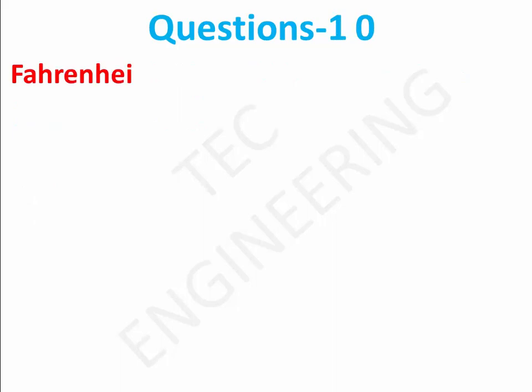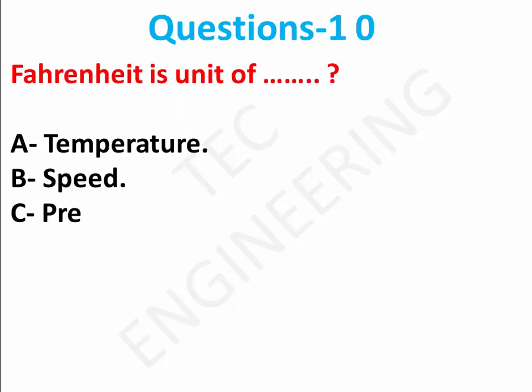Question 10. Fahrenheit is a unit of: Option A, temperature. Option B, speed. Option C, pressure. Right answer is option A, temperature.